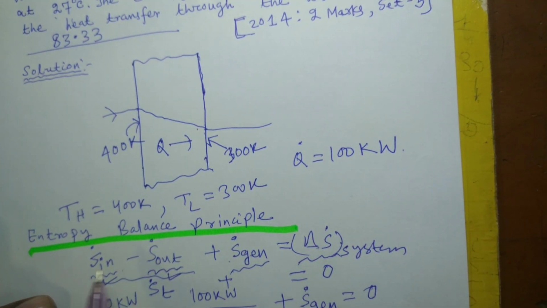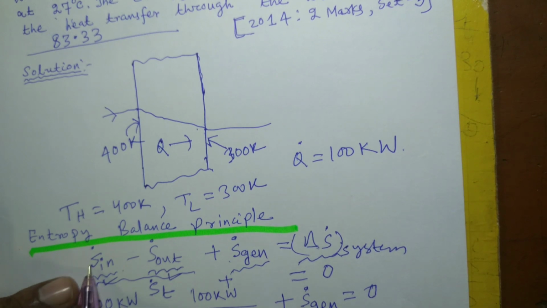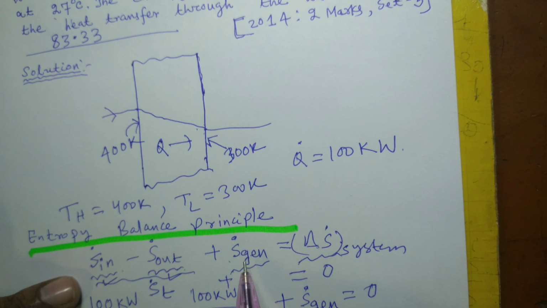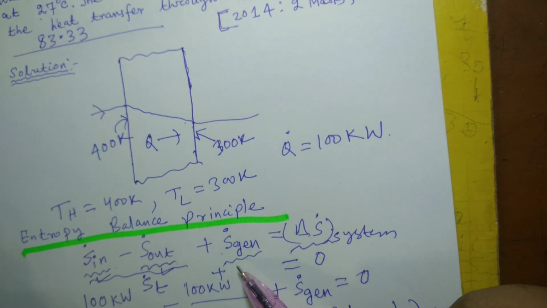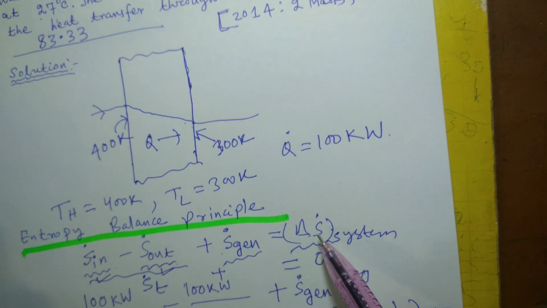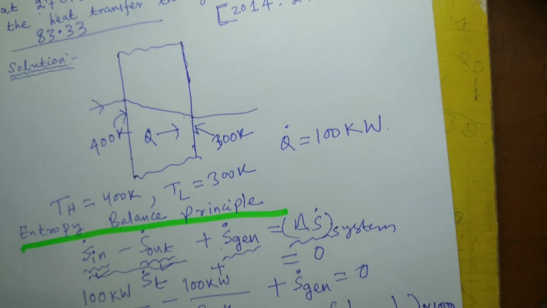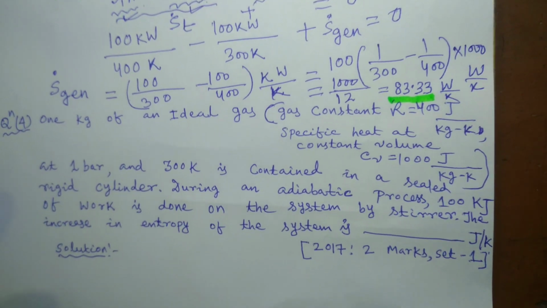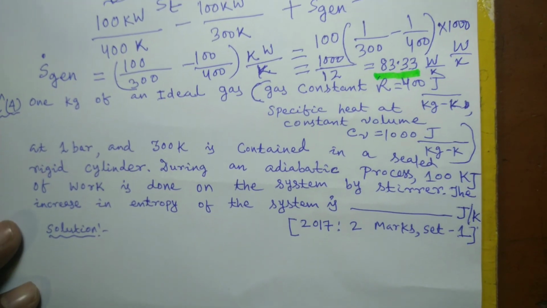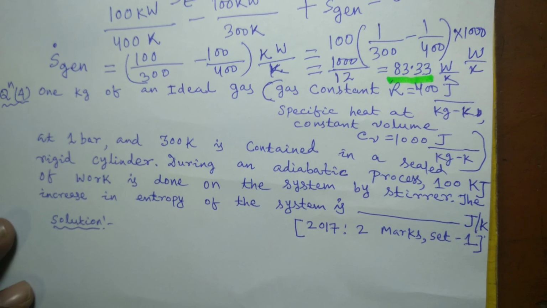Had it been an energy balance principle, it would have been E dot in minus E dot out, and this E dot generation term is not there. Energy is not generated, but entropy is generated, and delta E of course would have been the right hand side term. So next question is 1 kg of an ideal gas.